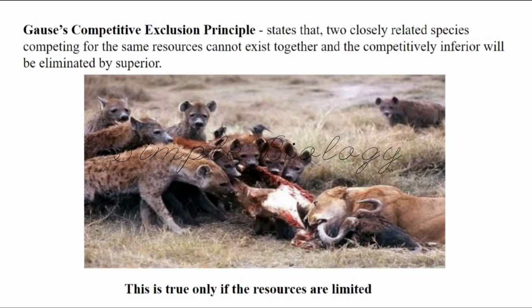One of the scientists called Gause introduced a principle which states that two closely related species competing for the same resources cannot exist together, and the competitively inferior will be eliminated by the superior. This is called Gause's competitive exclusion principle. According to this, whichever organism is superior will eliminate the inferior one. This law is applicable only when the resources are limited. If the resources are not limited, then we cannot accept that the organisms will become extinct when superior organisms are living with them.